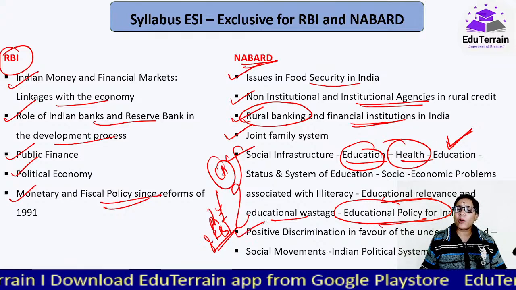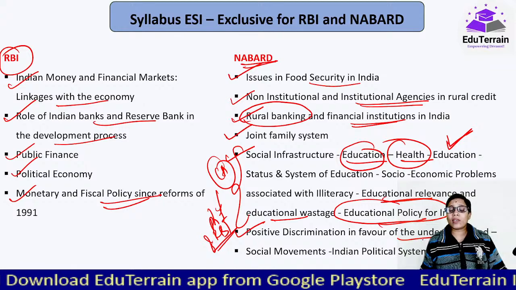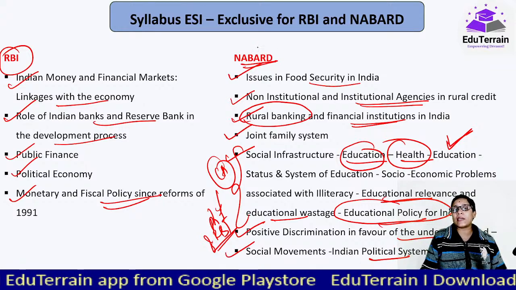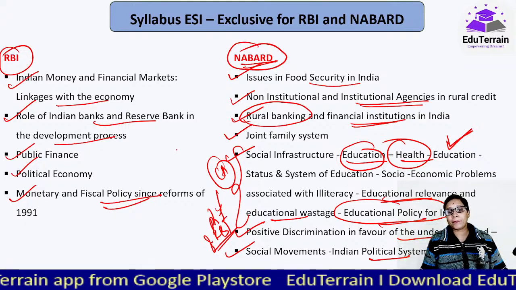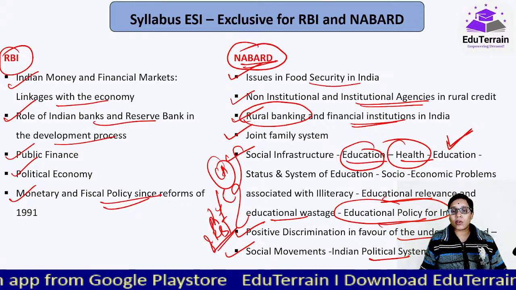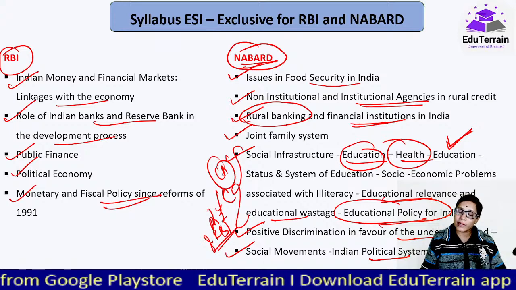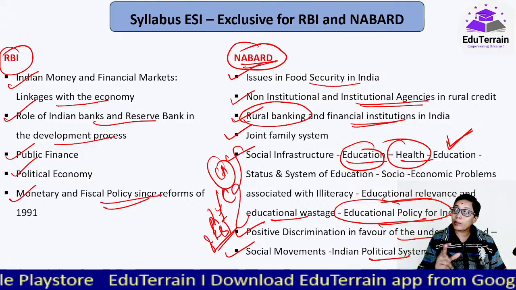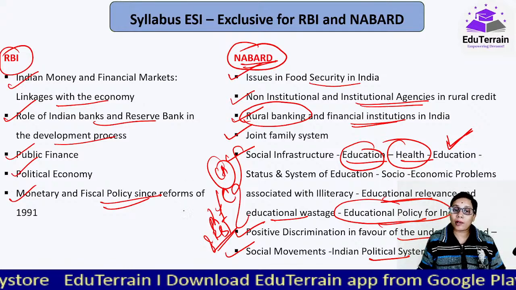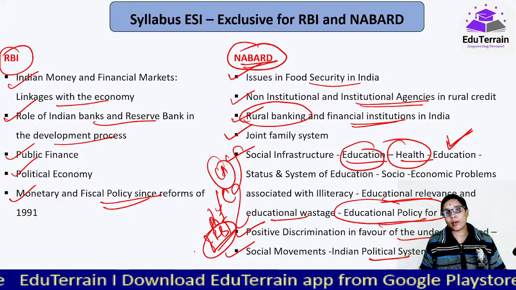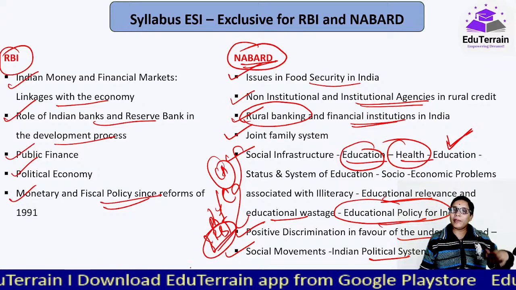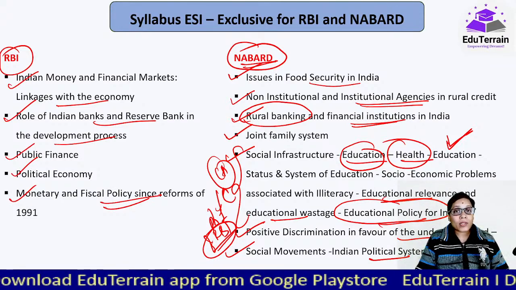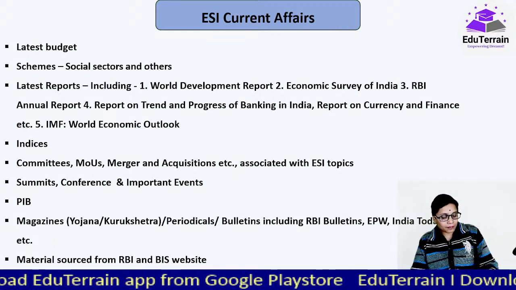Okay? Positive discrimination in favor of the underprivileged, social movements, Indian political systems, all these are exclusive for NABARD. And as I've said, please focus on this when it comes to current affairs. If there is anything in the latest news articles or latest current affairs, that would be important as part of your current affairs of RBI. I'm talking about phase 1 of RBI. Okay, so अभी तक हमने देखा है कॉमन सिलेबस क्या है, एक्सक्लूसिव सिलेबस क्या है.